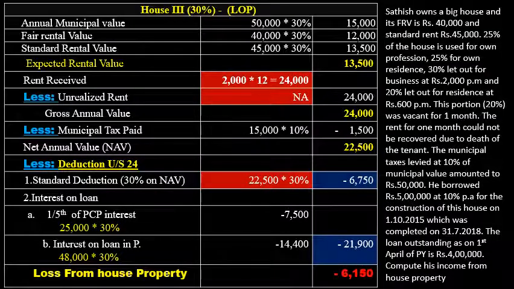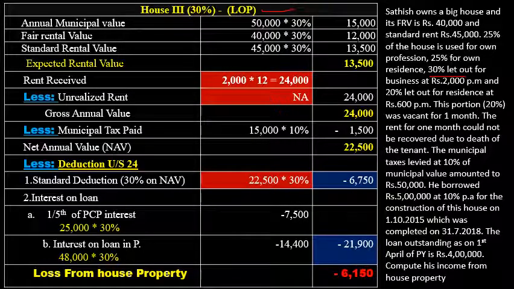Next, we will assess the third part of the house, the 30% part which is used by the assessee for let out purpose. So we will calculate it as per the provisions of a let out property. First is the annual municipal value.